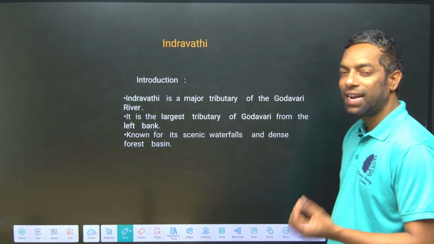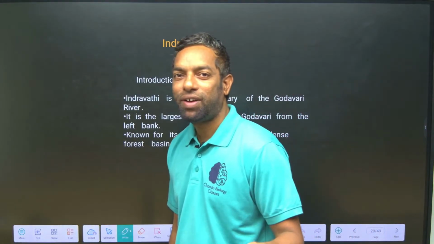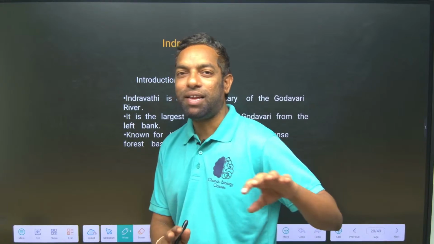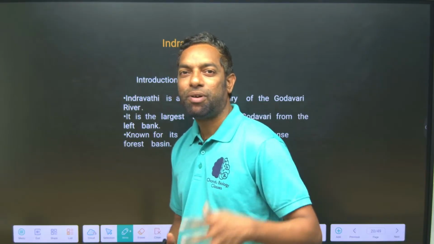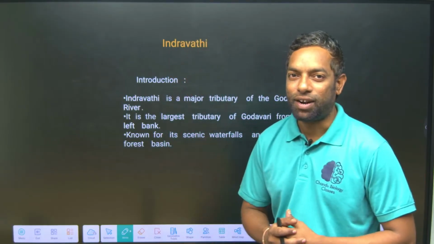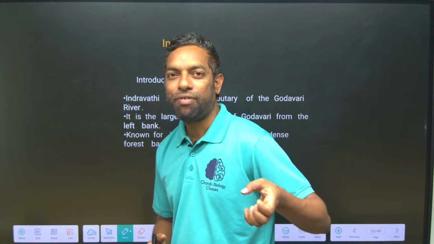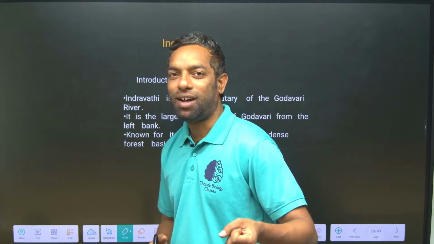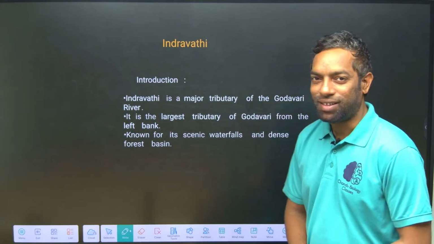Next name is Indravati. Pranahita, Indravati, Manjira. These names are women's names, right? These are historical names, or we can say we respect women like the river. A river can give life to most species, like women also.